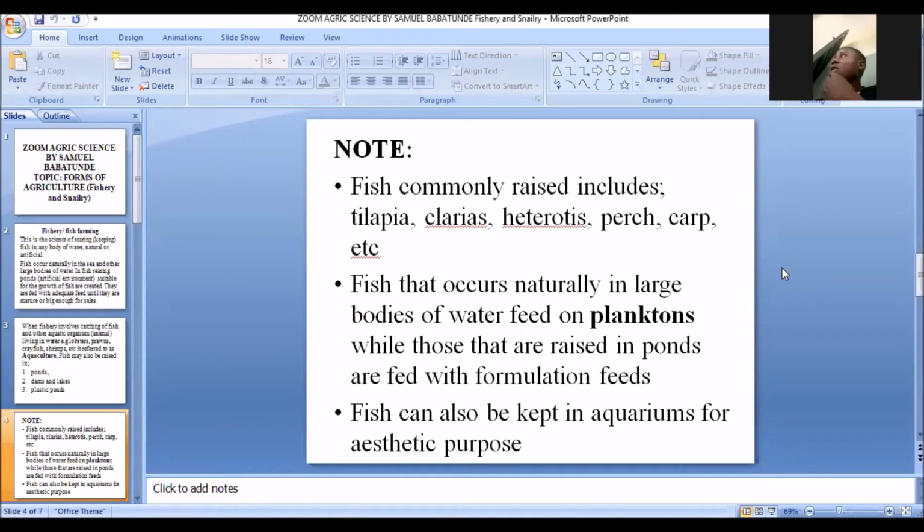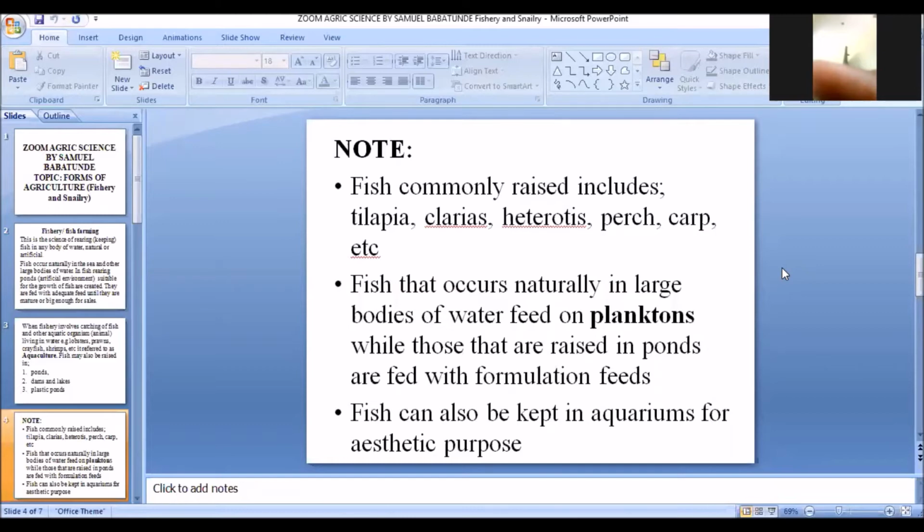Plankton simply refers to naturally occurring fish food, and planktons are divided into two. We have the phytoplanktons, which are plant-like. And then we have the zooplanktons, which are animal-like.